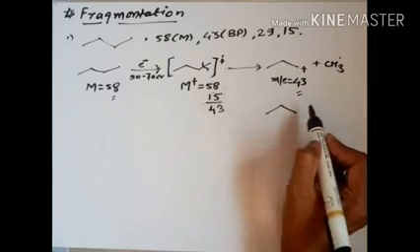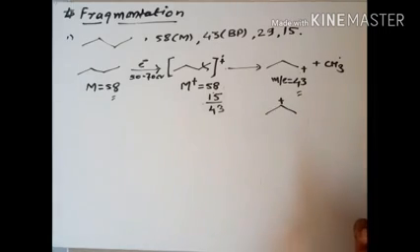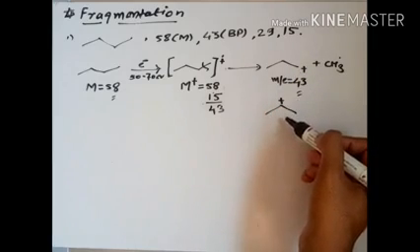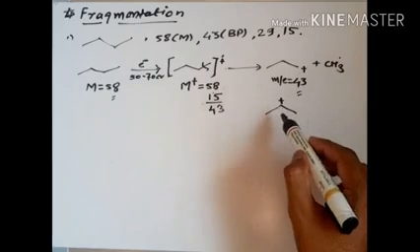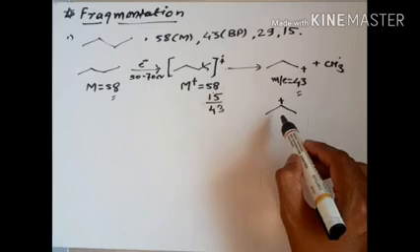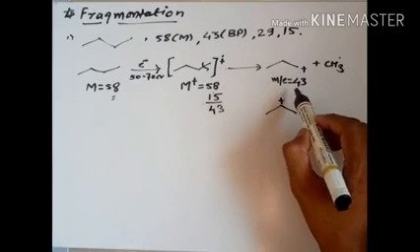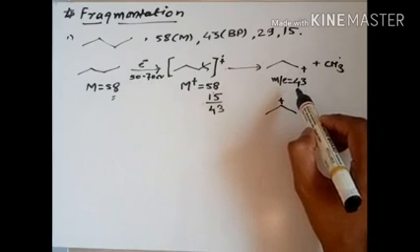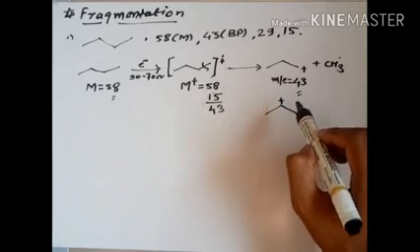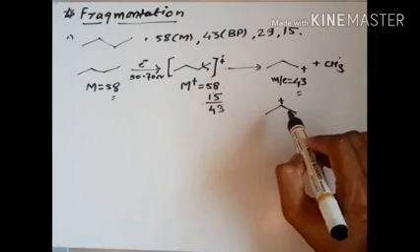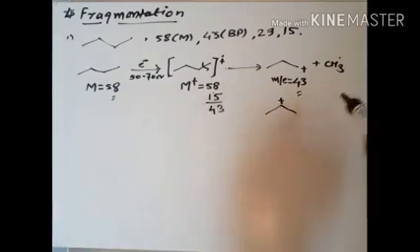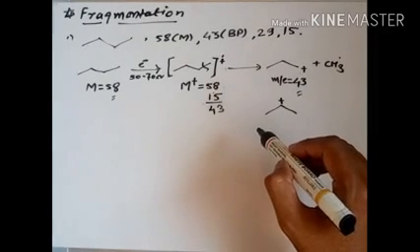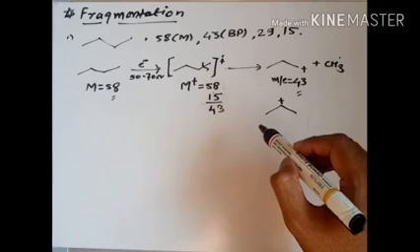So this molecule will be converted into this one, the secondary carbocation. The primary carbocation will be converted into the secondary. You are not going to write this down in the paper; I will just show you the concept behind it. You must know the reason why this peak is the base peak, because such examples are asked in the SET and NET examination. Mechanically you know how to do the fragmentation of any molecule, but you must know the concept behind it, because it will be asked in the SET and NET examination.